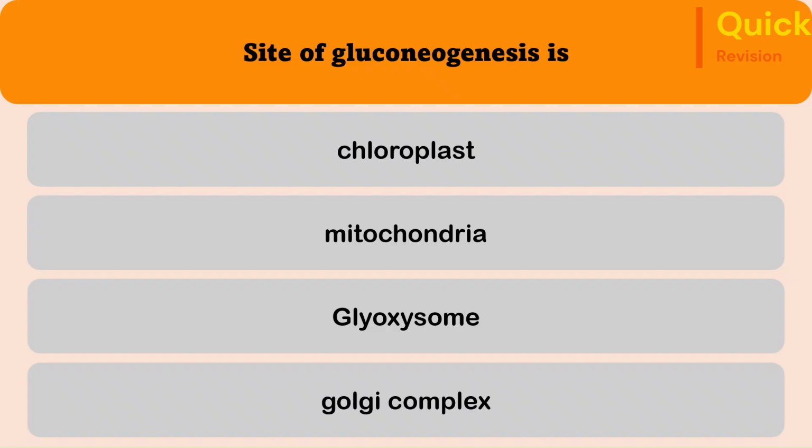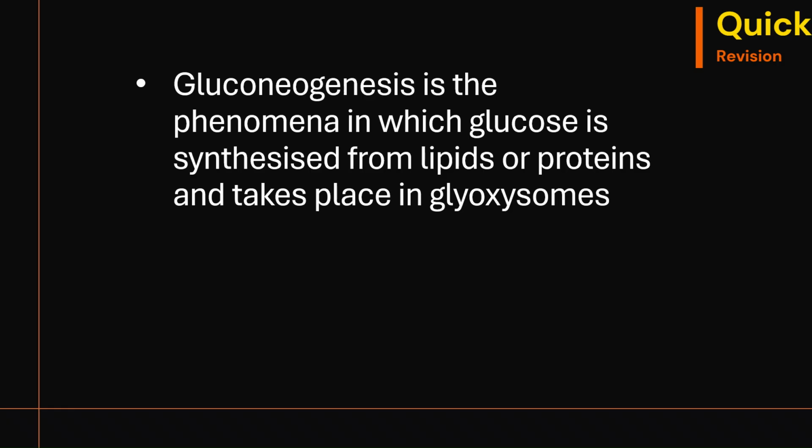21st question. Site of gluconeogenesis is chloroplast, mitochondria, glyoxysome and Golgi complex. The correct answer is glyoxysome. Gluconeogenesis is the phenomenon in which glucose is synthesized from lipids or proteins and it takes place in glyoxysomes.